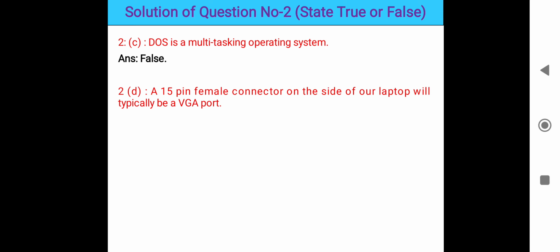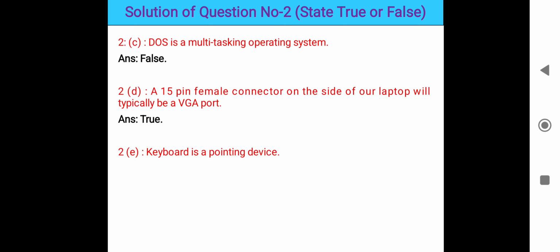So next, a 15-pin female connector on the side of the laptop will typically be a VGA port. Yes, this statement is also true. VGA means video graphics array. Okay, so this 15-pin female is a VGA port.